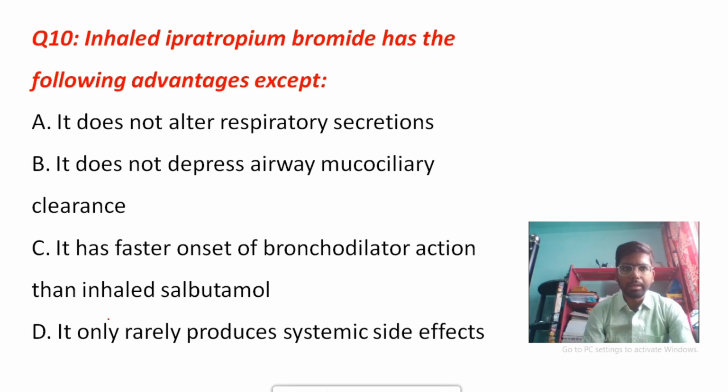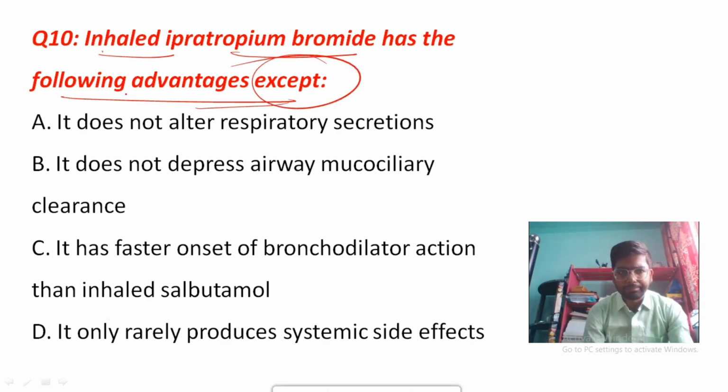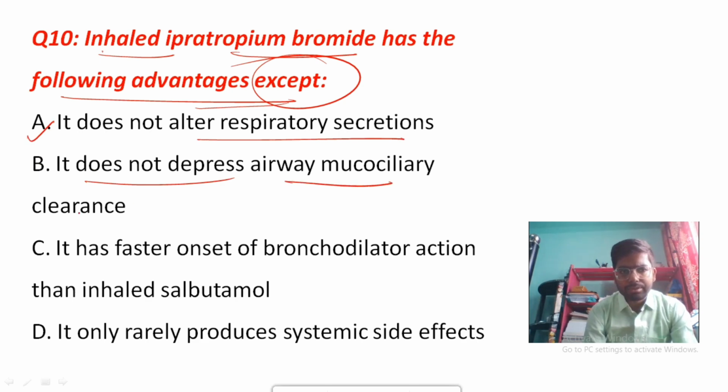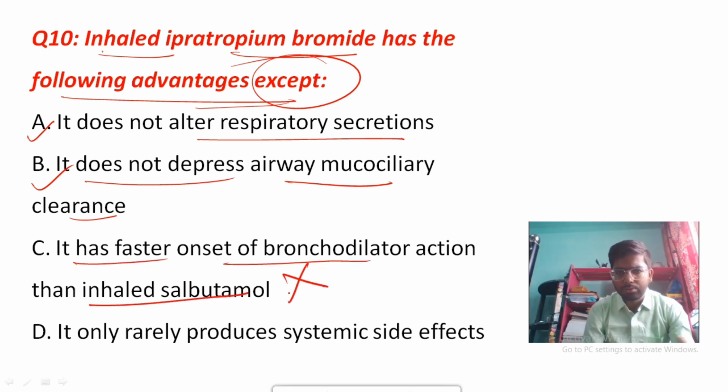Okay, coming to the last question of today's class. Inhaled ipratropium bromide has the following advantages except. Options are: it does not alter respiratory secretion. Yes, correct. It does not alter respiratory secretion. It does not depress airway mucociliary clearance. Yes, it is also correct. And it has faster onset of bronchodilator action than inhaled salbutamol. No, it is wrong, because the peak comes later in case of ipratropium bromide.